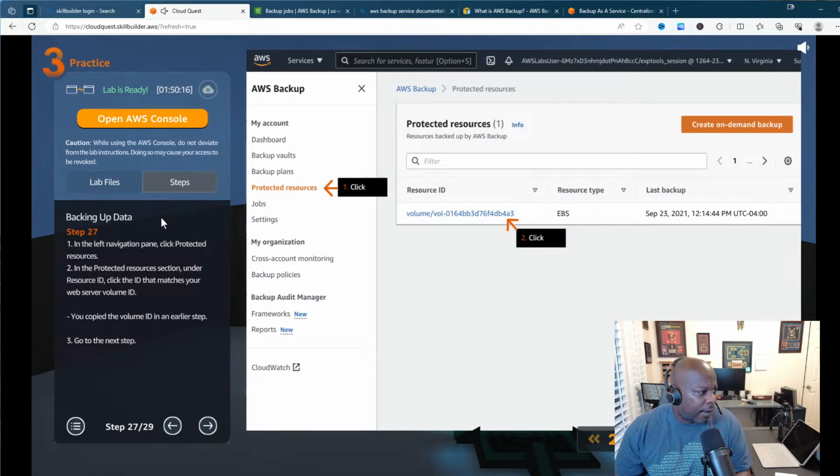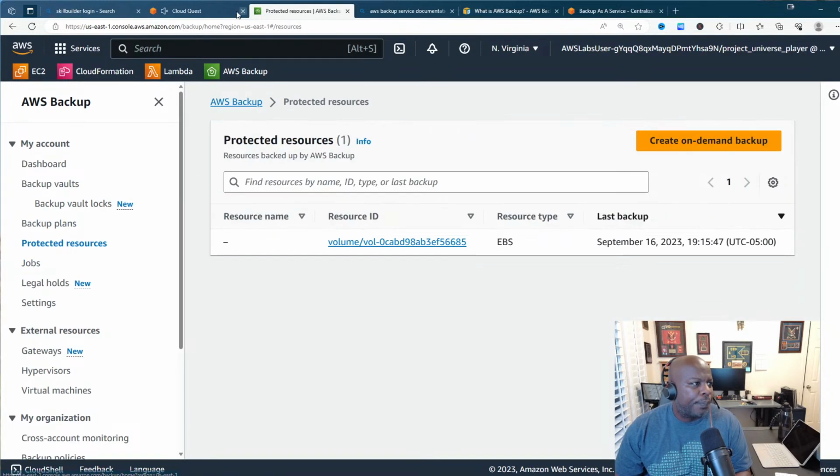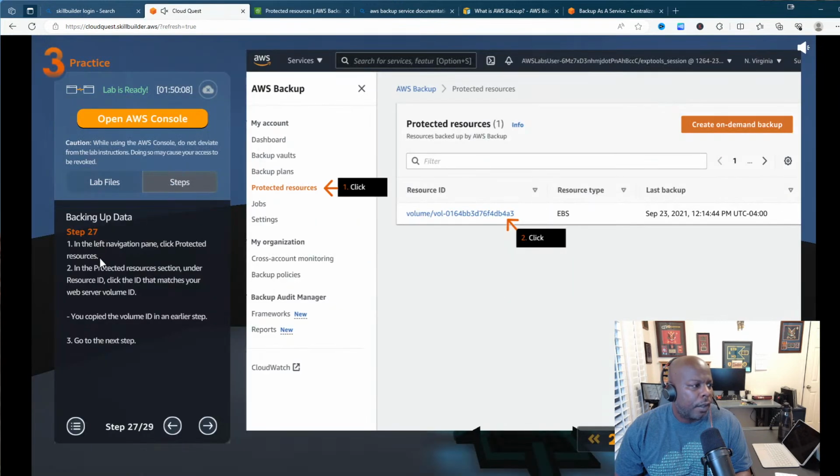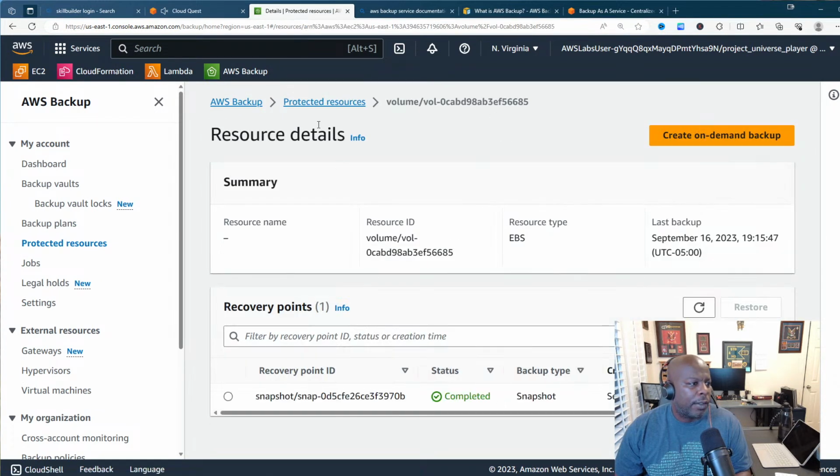Okay. And then in the left navigation pane, click protected resources. Protected resources is right here. In the protected resources section under resource ID, click the ID that matches your web server volume ID. And this is the web server volume ID, which we had earlier. So we want to click on that.